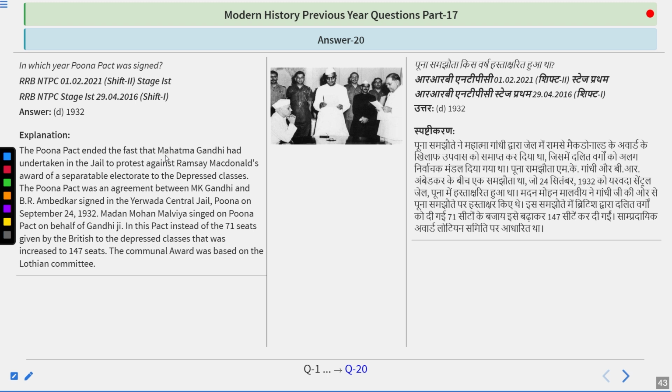In this pact, instead of the 71 seats given by the British to the depressed classes, the number was increased to 147 seats. The Communal Award was based on the Lothian Committee. So remember this point, it is a very important one: on which committee's report was it made? Lothian Committee. So the answer is 1932.